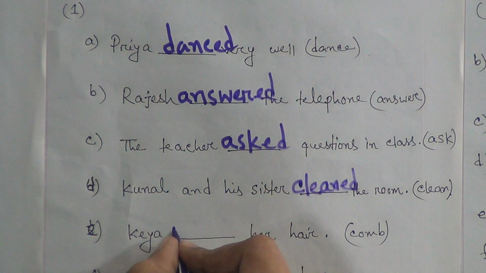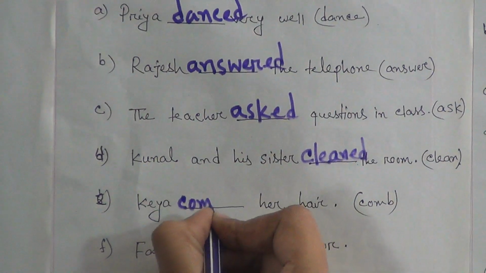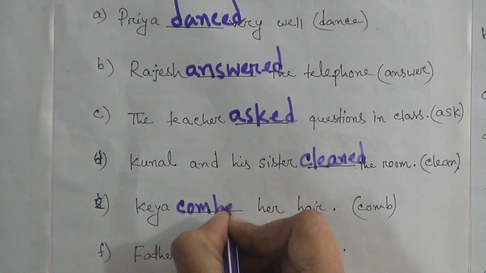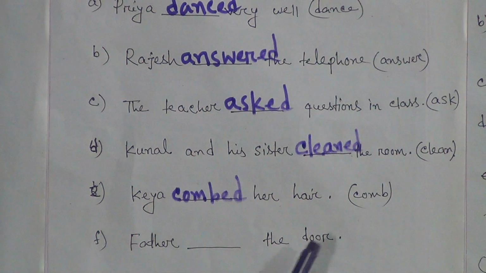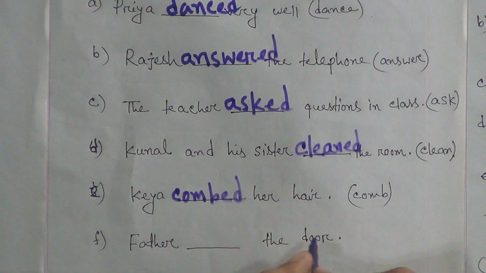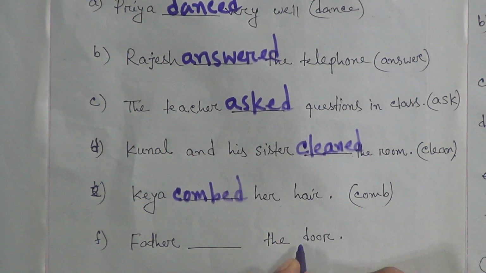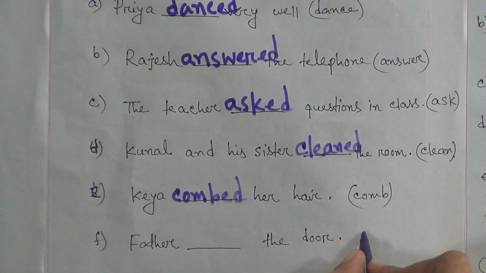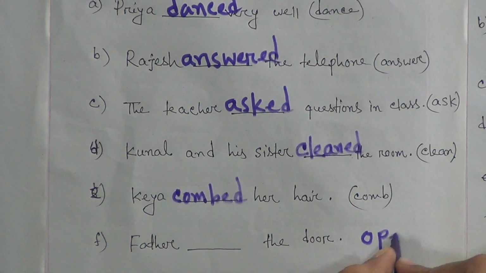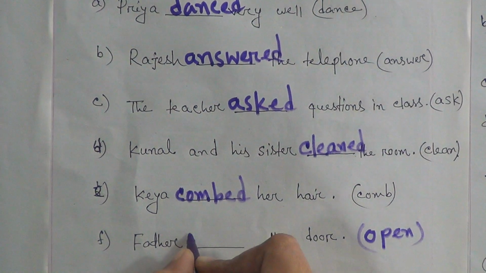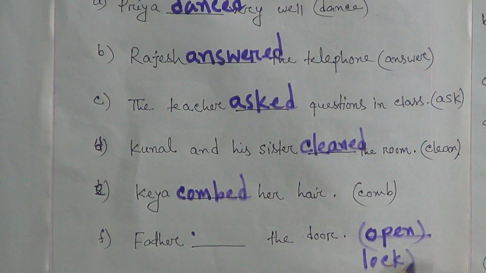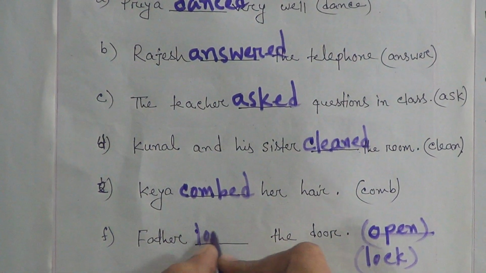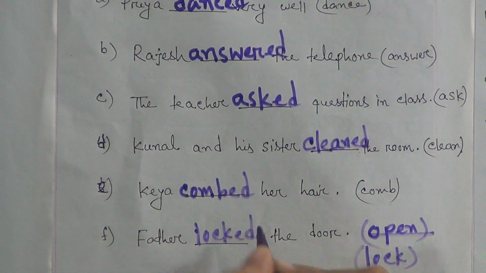We add ed with it to get the past form, combed. Number A, father dash the door. Sorry, missing word, lock. So here is the word locked.